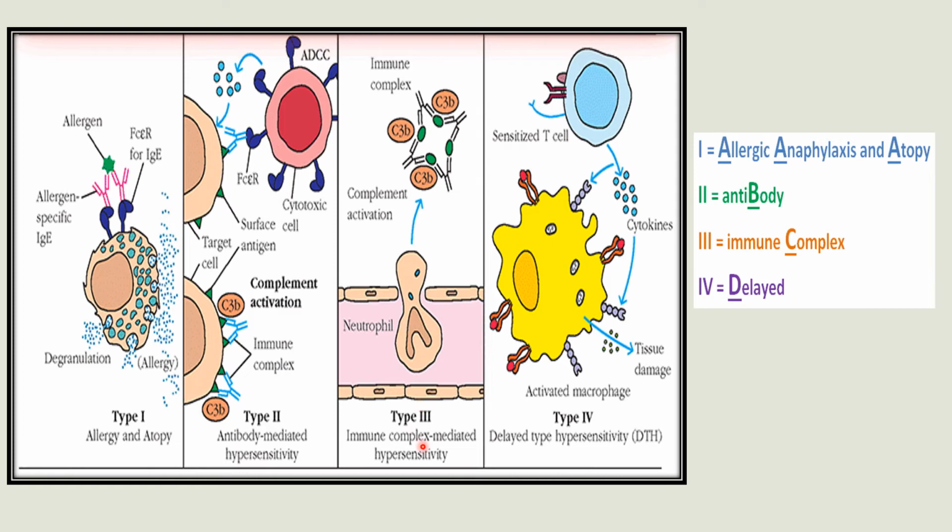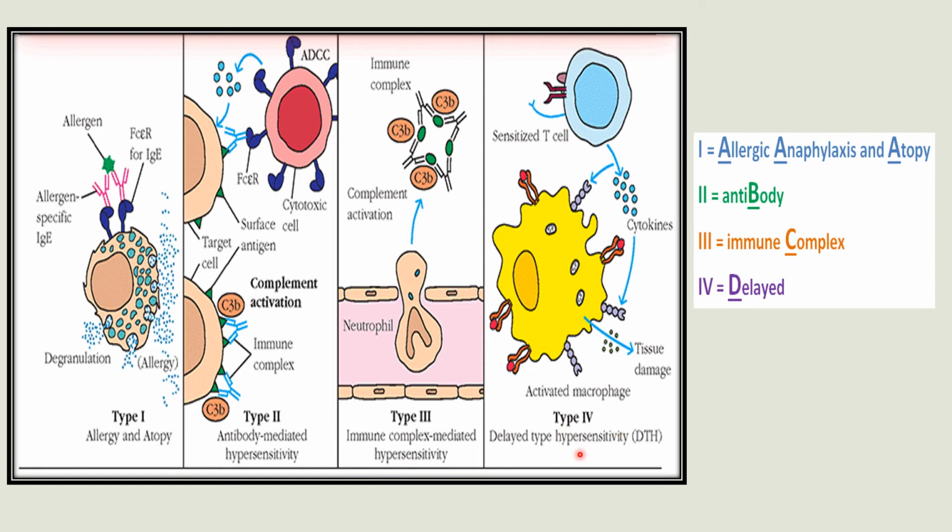Next is type 3. Type 3 hypersensitivity is also known as immune complex mediated hypersensitivity. Immune complexes are the aggregation of antigen and antibodies. These clumps of antigen-antibody complex, that means immune complex, will deposit in tissues like kidney or the joints, and that will cause inflammation by activating complement protein and attracting neutrophils. Okay. An example for this type 3 hypersensitivity is rheumatoid arthritis.